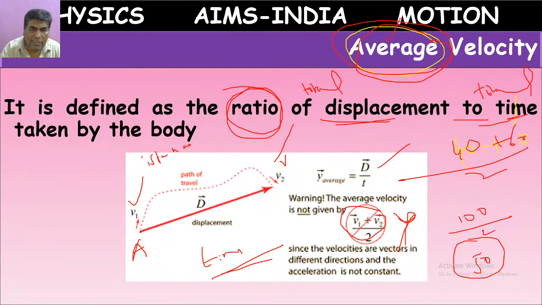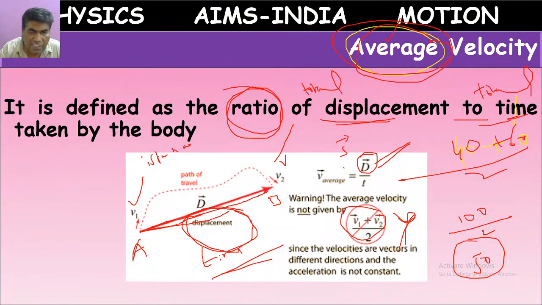How to calculate average velocity? What is the total displacement? The shortest possible path, a straight line from the beginning point to the ending point. Because displacement is also a vector, they write d bar, and sometimes s bar.